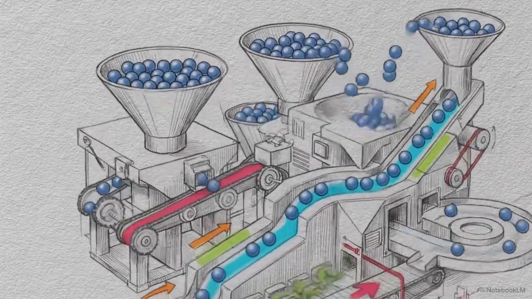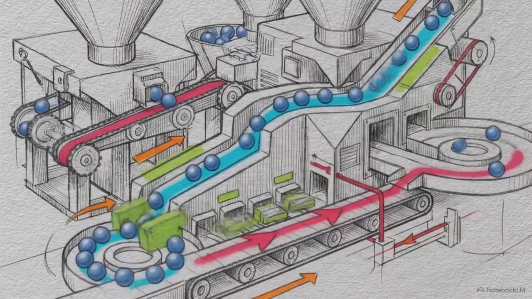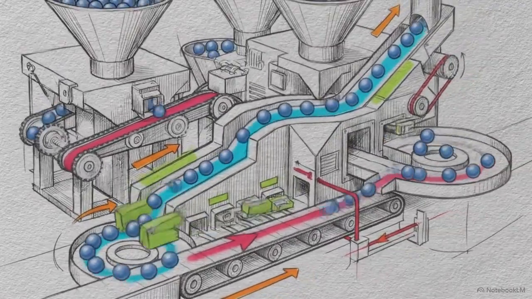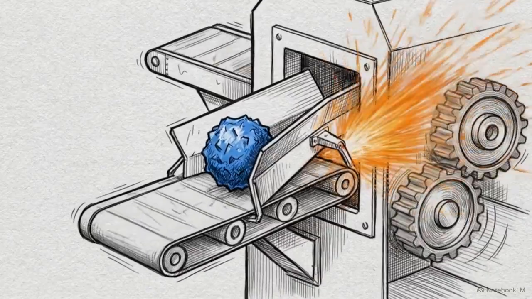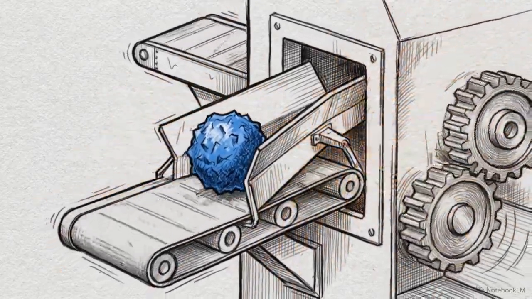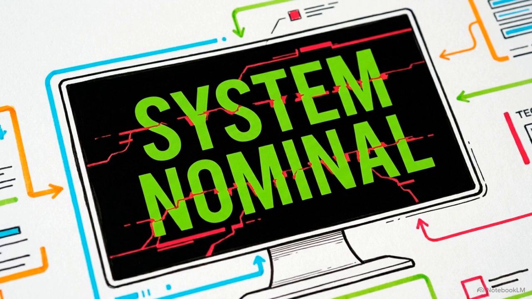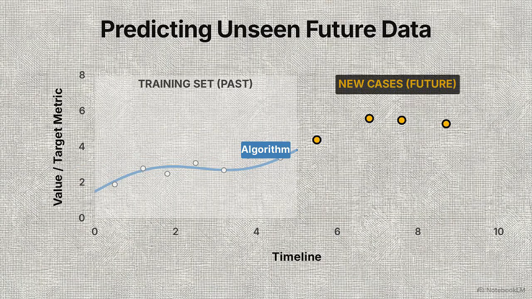A machine learning model can look flawless in the laboratory. It will process thousands of uniform data points with perfect precision, right up until the very moment a single variation is introduced, and the entire system sparks and jams. Achieving 99% accuracy on the specific data used to train a model is a massive red herring. The true objective of machine learning is to accurately predict the future, not to perfectly memorize the past.